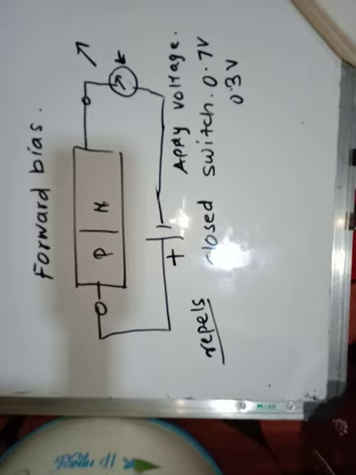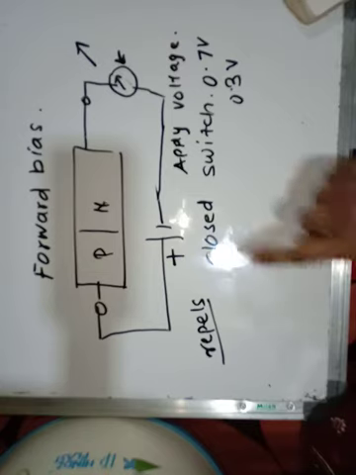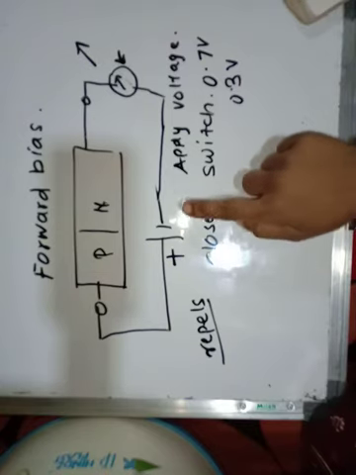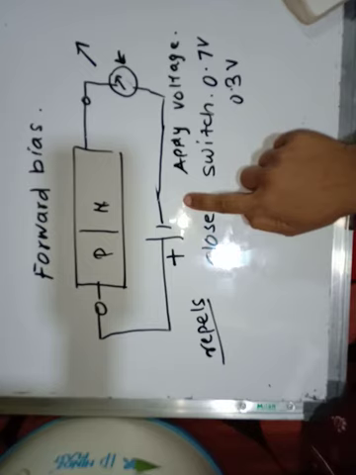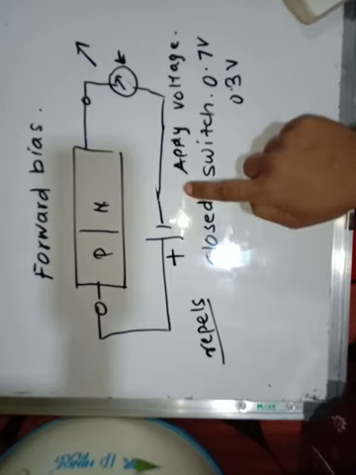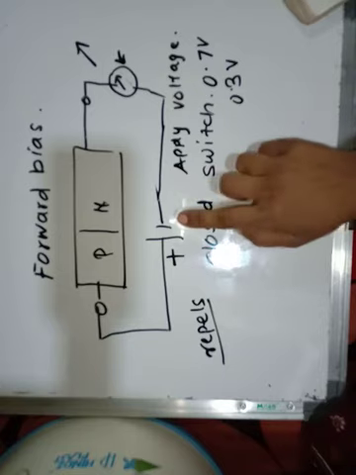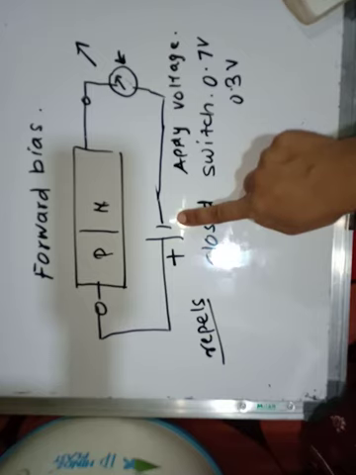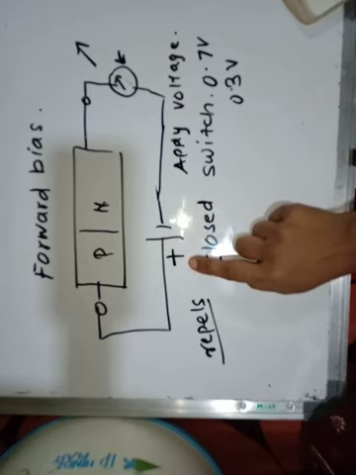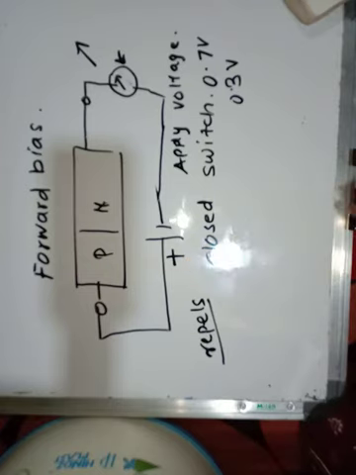Okay, now in case of the reverse bias what will happen? Exactly the reverse happens here. This is another way of connecting the diode. The P region, that is your anode, is connected to the negative terminal of the battery, and the positive terminal of the battery is connected to the cathode, and it is called a reverse bias.